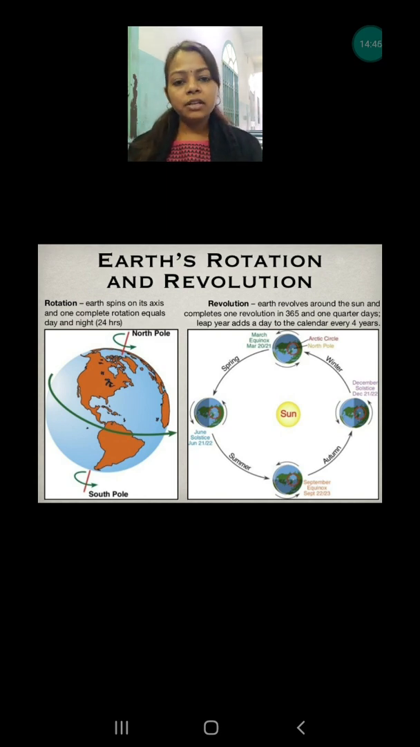It takes 365 1/4 days to complete one revolution. It is equal to one solar year or 1 year. We can also say 1 year is the time period to complete one revolution. We can also say 365 days and 6 hours is taken to complete one revolution.